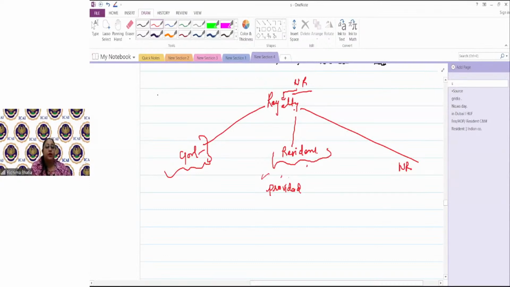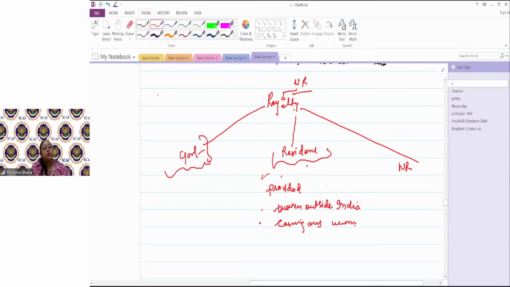So if the royalty is paid for a particular right or information which is being used for a business outside India or for earning any income outside India.